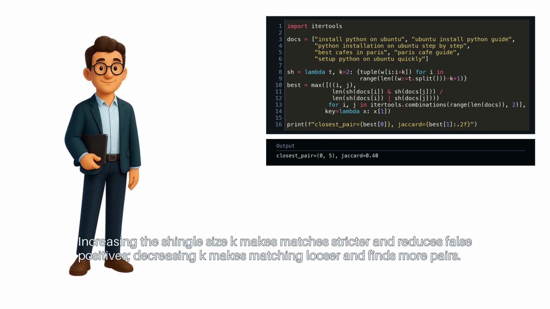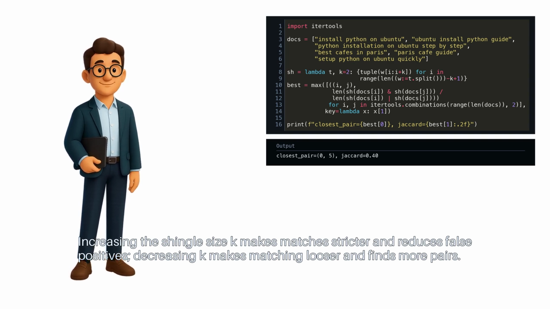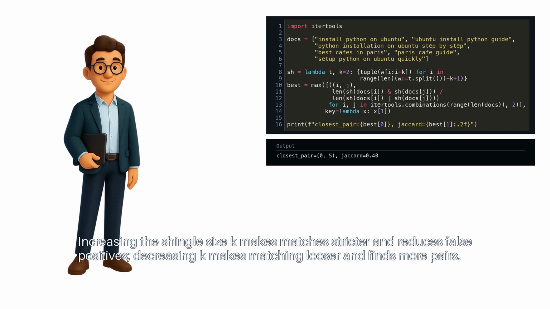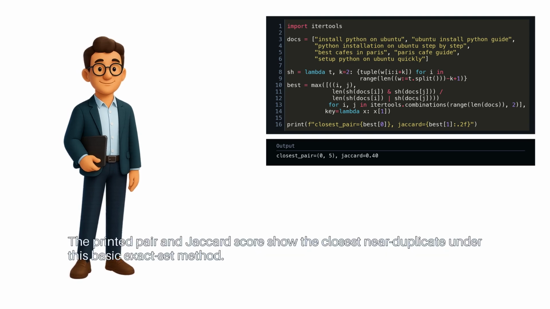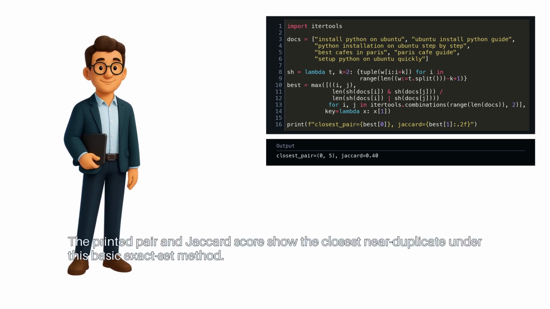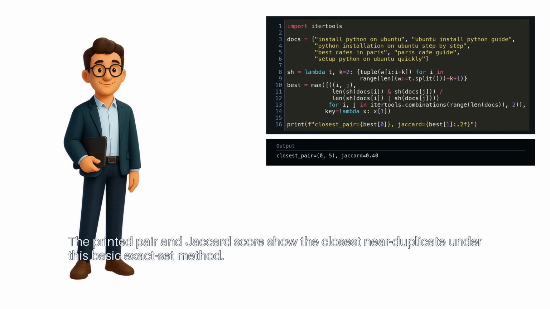Increasing the shingle size k makes matches stricter and reduces false positives. Decreasing k makes matching looser and finds more pairs. The printed pair and Jaccard score show the closest near duplicate under this basic exact set method.